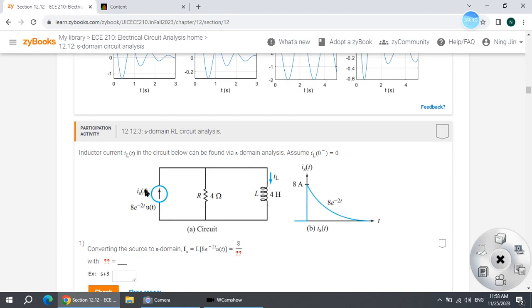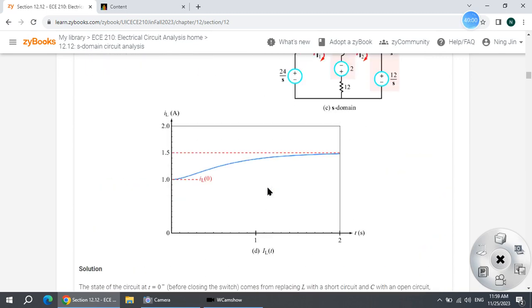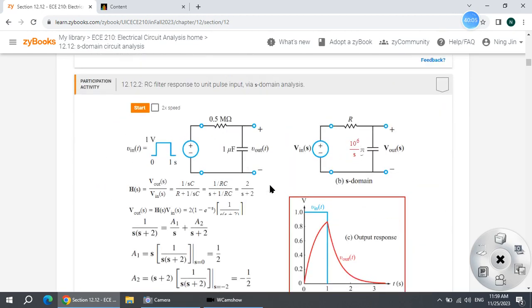This is a current source. Maybe my problem is a voltage source. Here it's R and L, maybe R and the capacitor. They have one with R and capacitor, right? Resistor and capacitor, this is an example. Example here, resistor and capacitor. So maybe I have something, yeah, this is also in the reading assignment.